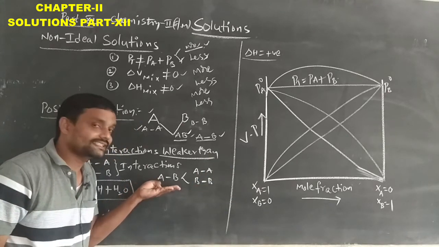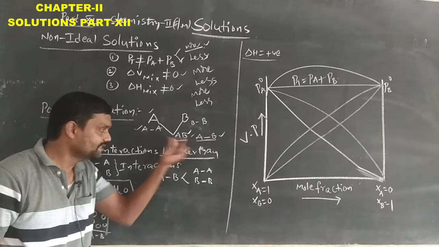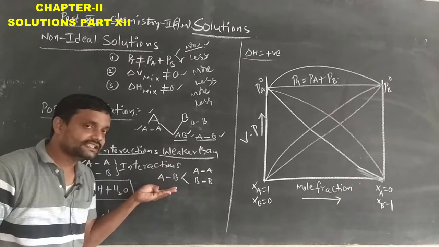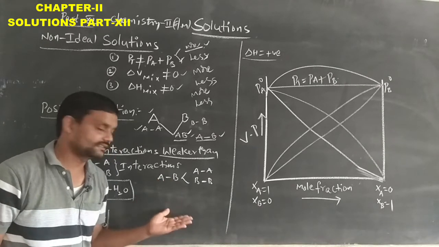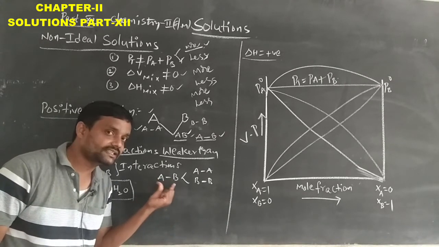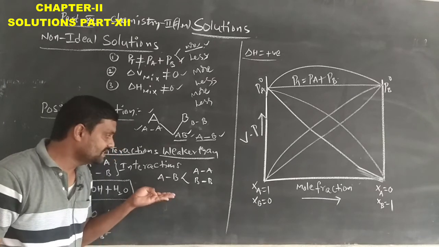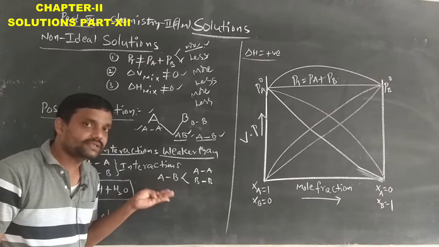So when the interactions are weak in the mixed solution, bond breaking easily occurs.